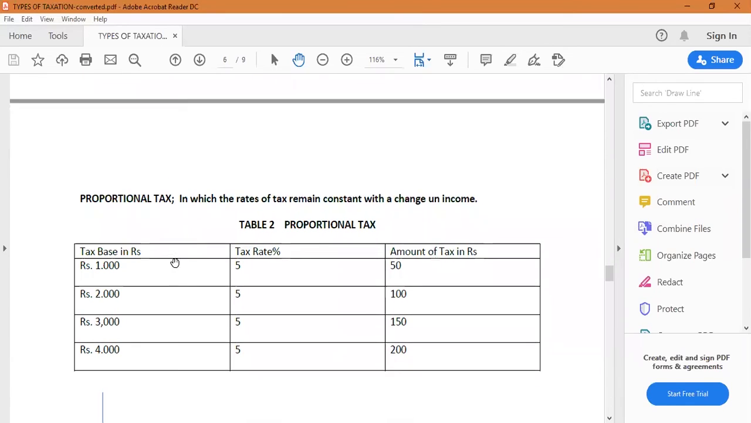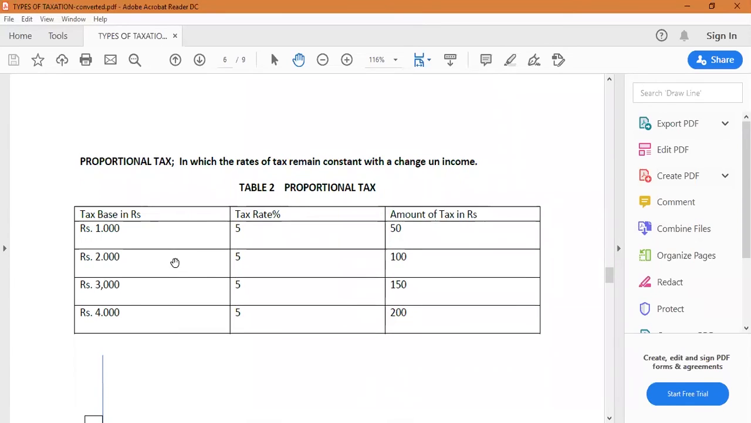Proportional rate of taxation is one in which the rate of tax remains constant with a change in income. As the income increases, the tax rate remains constant. You see, the income increases from 1000, 2000, 3000, and 4000, but the tax rate remains 5%, 5%, 5%, 5%. So the tax rate remains constant, but the amount you see is 50, 100, 150, 200. Even though the income increases, they are paying tax proportionally.